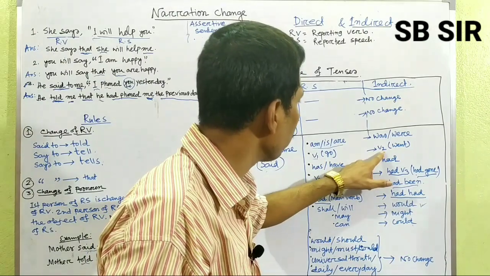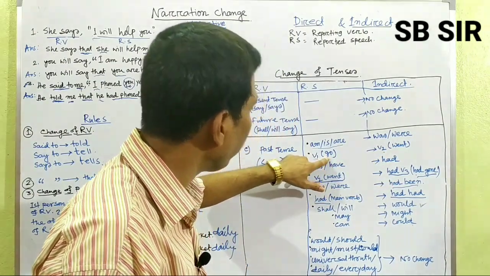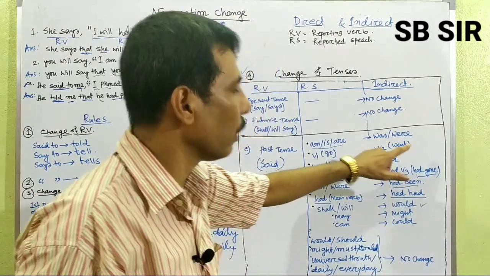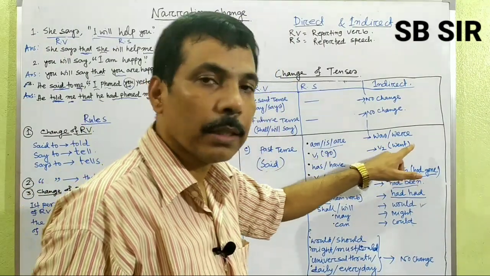Verb 1 changed into verb 2. I have taken an example. If you find only go, there will be the change into went. If you find come, it will be came. If you find do, it will be did.